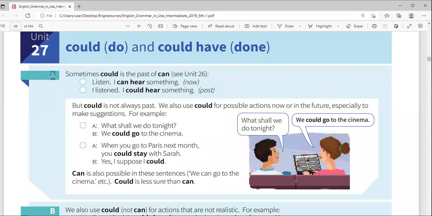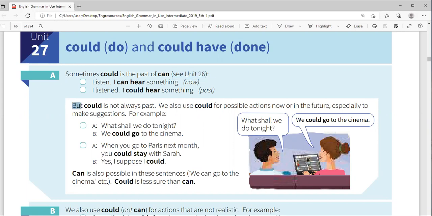So part A is just a repetition of what we did in unit 26. They're just reminding us that sometimes could is the past of can. That's what we learned the other day. For example, listen, I can hear something. That is now. I listened, I could hear something. That is past. We know that, we did that.